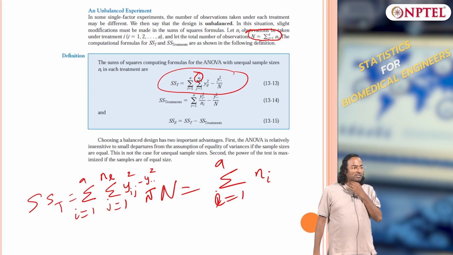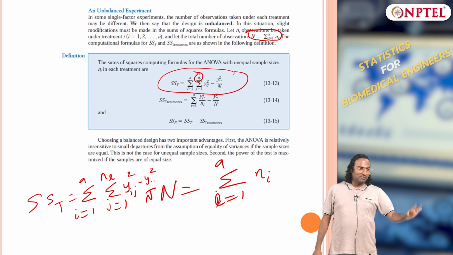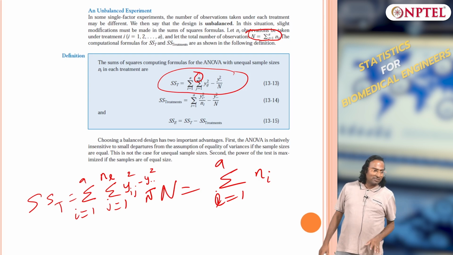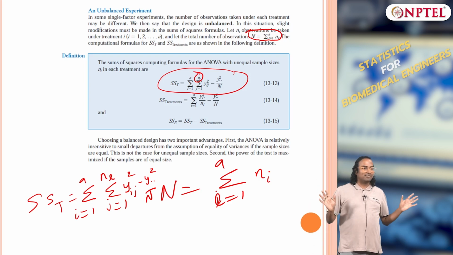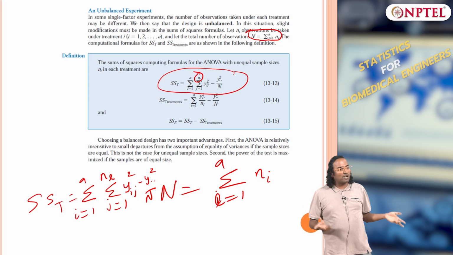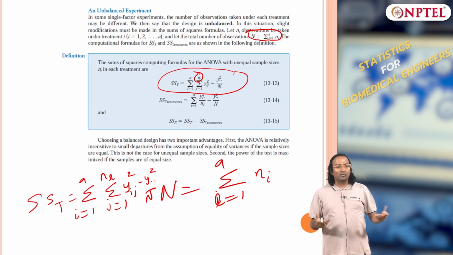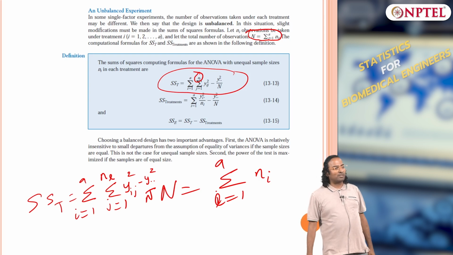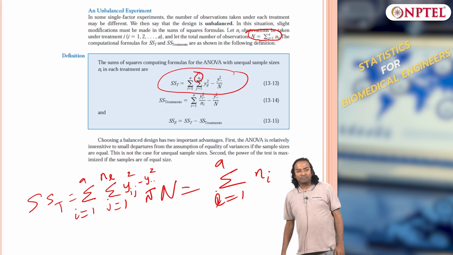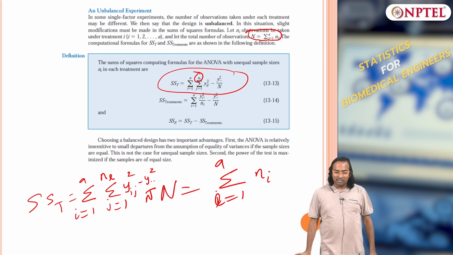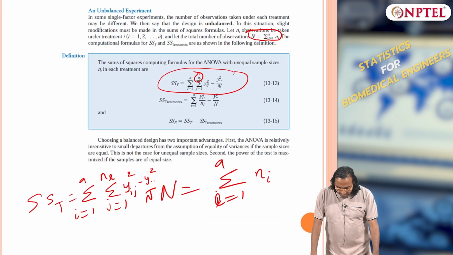Which sigma squared? Sigma squared is the same. There is no relaxation, at least in ANOVA we do not have sigma squared different. As I said, then you are not comparing apples against apples, you are comparing two altogether different quantities. Make sense? So, this sum square total will vary.